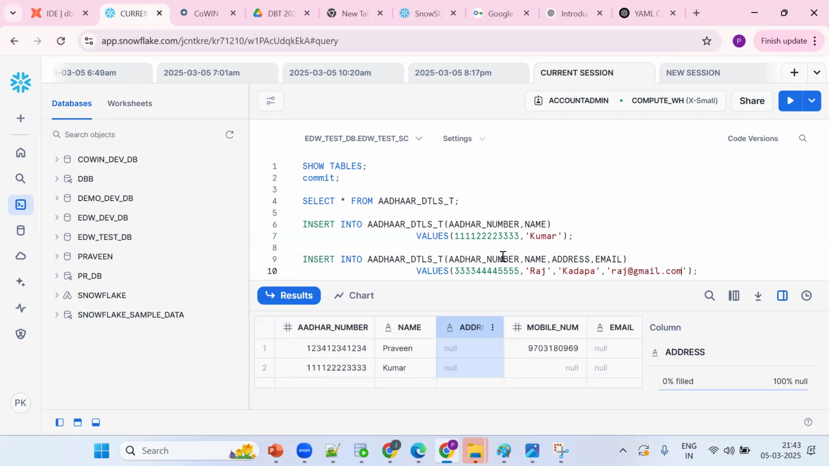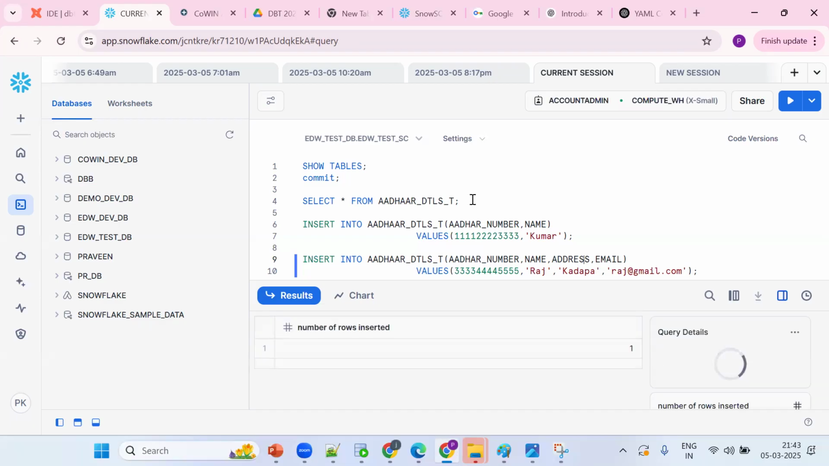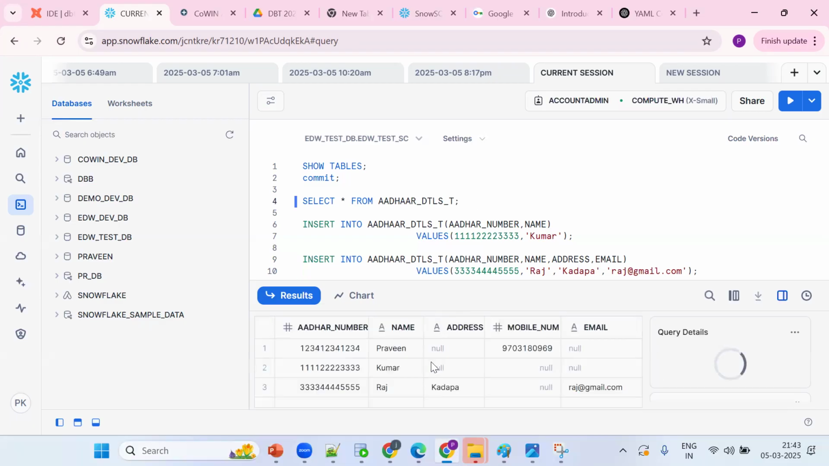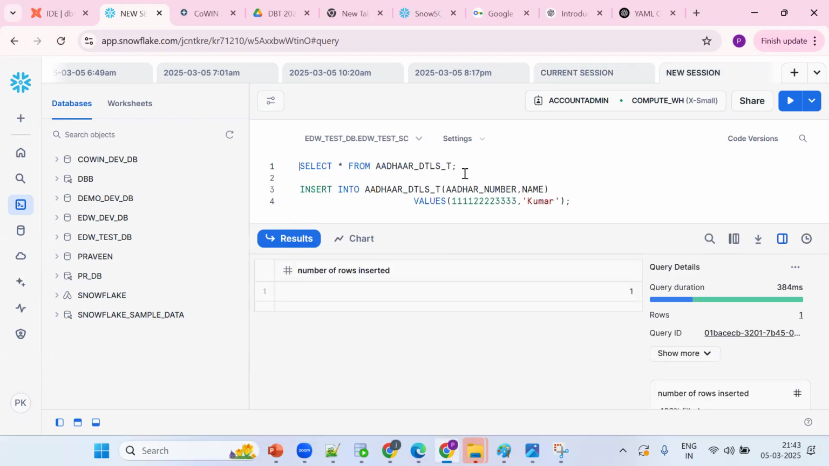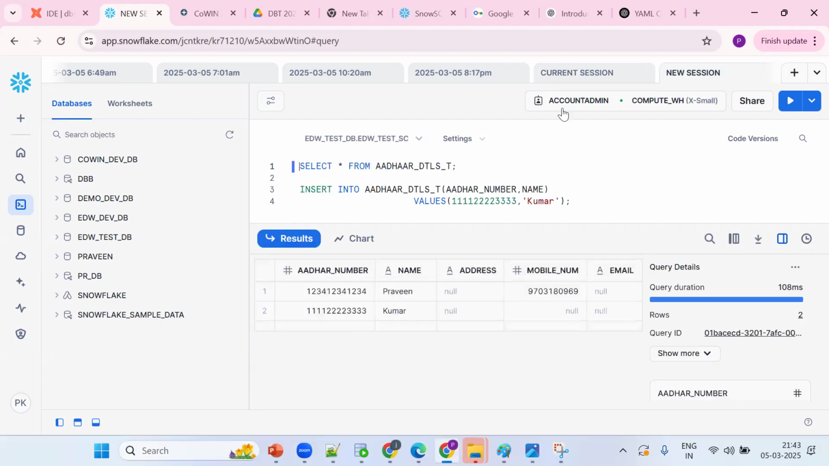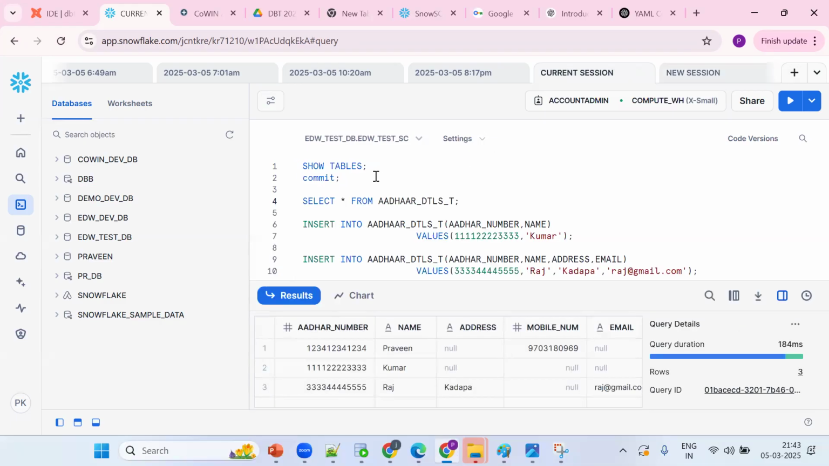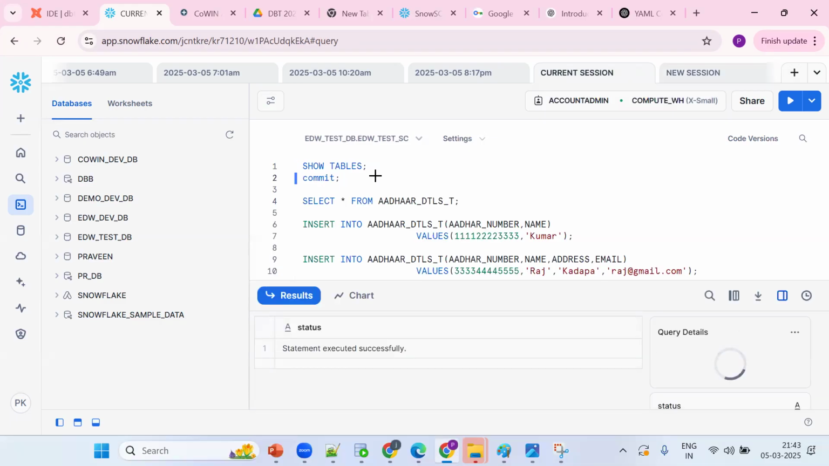Now how many columns are we populating? Four columns, four values, Control Enter. Now how many records will be there here? Three records. What about the new session? Since we committed only the earlier data, that is two records. How to get the third record? We should go for committing the transaction. This is the third record.